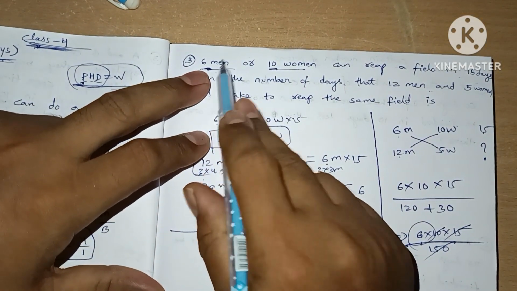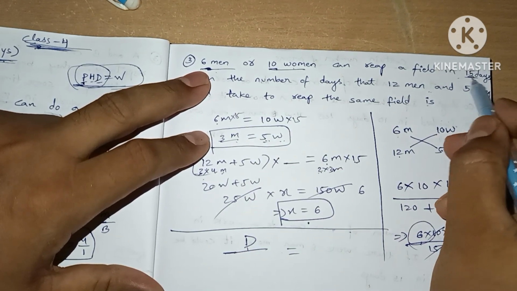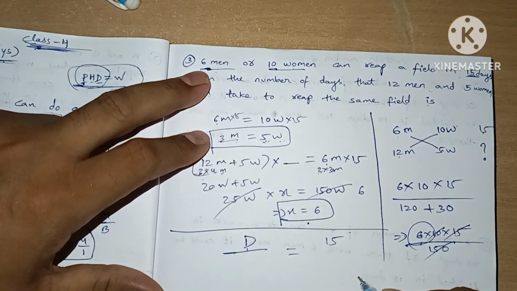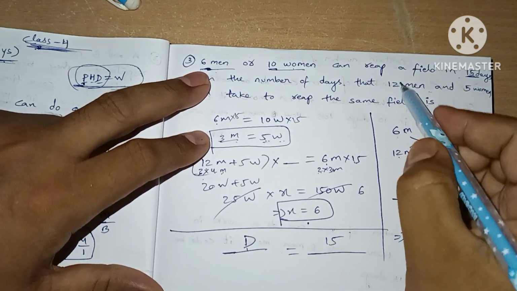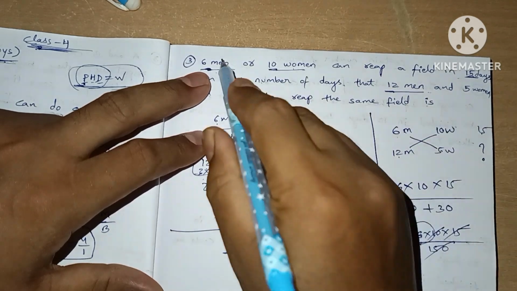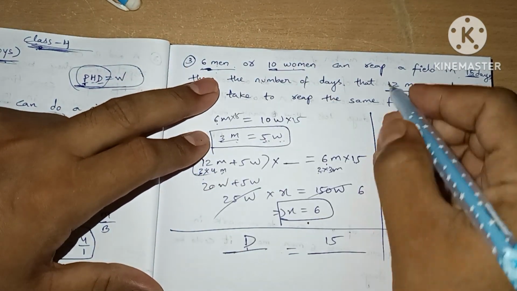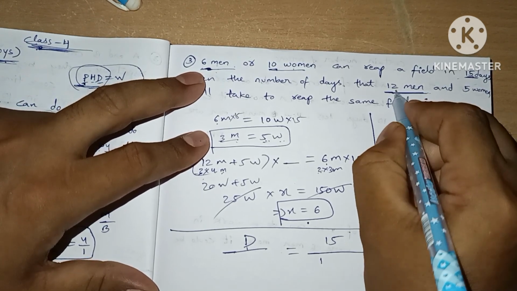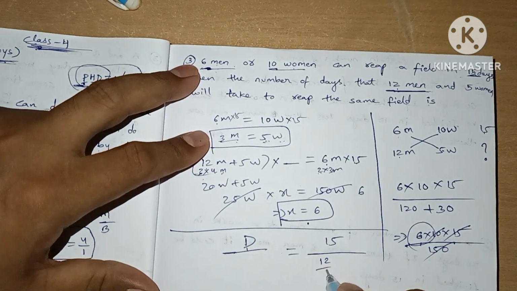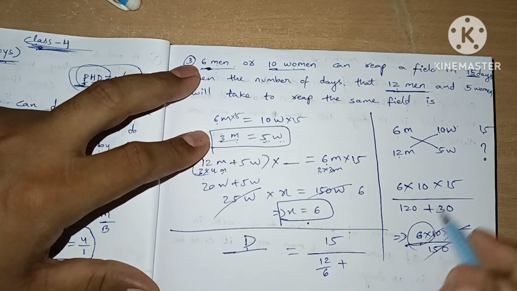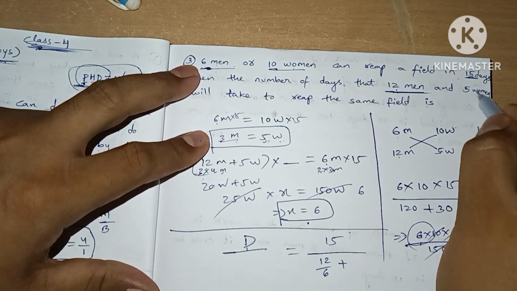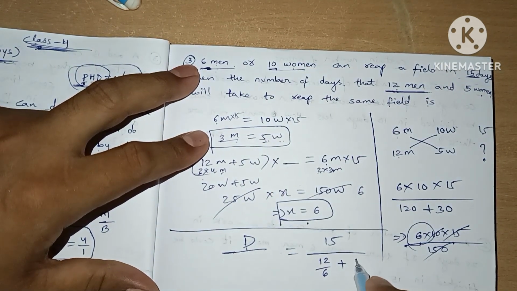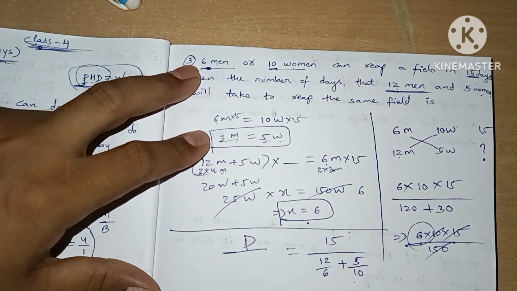Men and women completed in 15 days. So we'll take 15 in the top, divided by men completed in 6 men. Here 12 men and here 6 men, means we'll take 12 men by 6 men, 12 by 6, plus 5 women divided by 10 women, 5 divided by 10. So this is what we take.